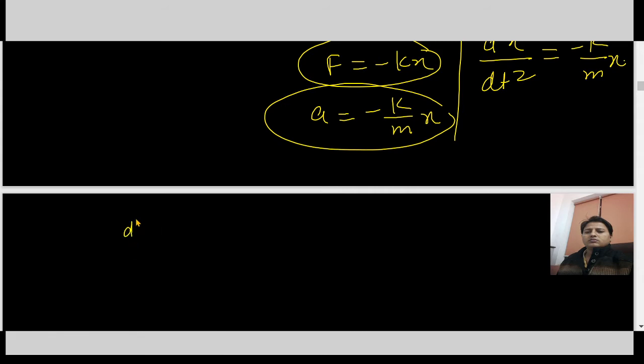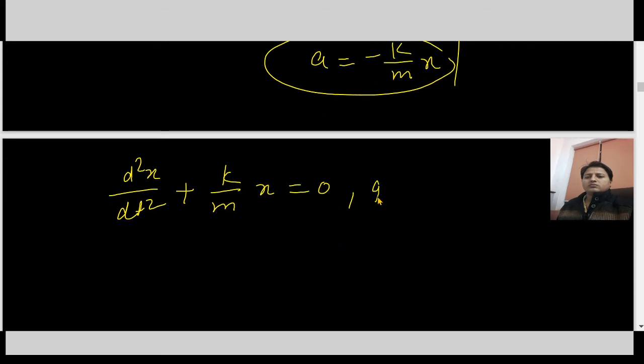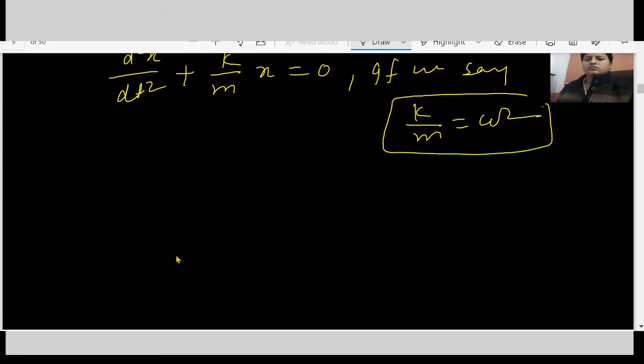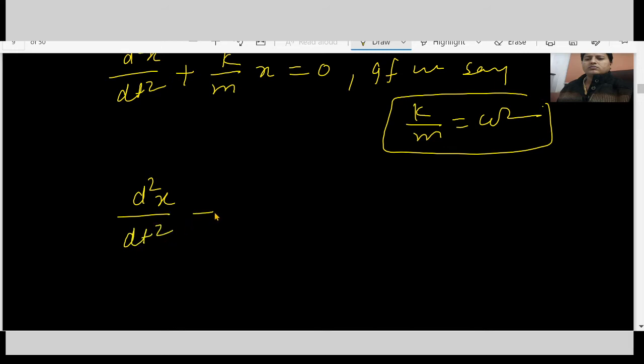Or we can say d2x by dt square plus k by m into x equals 0. If we say k by m equals omega square, the condition comes out to be d2x by dt square plus omega square x equals 0.